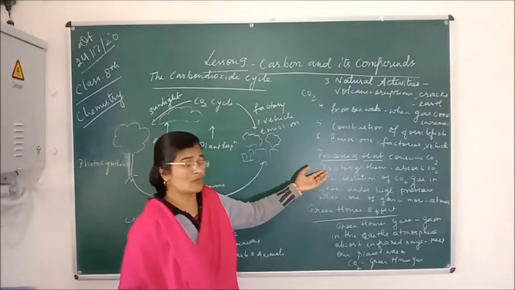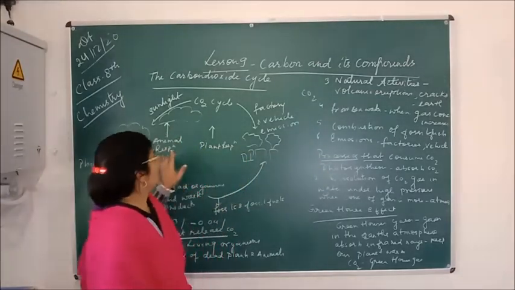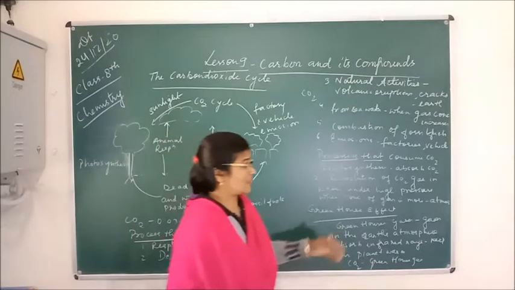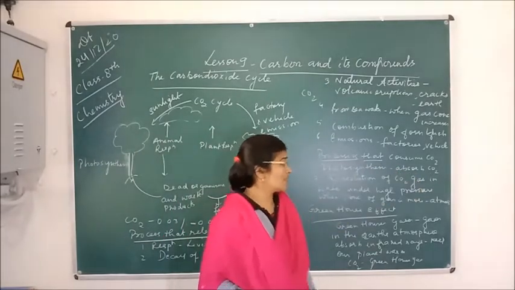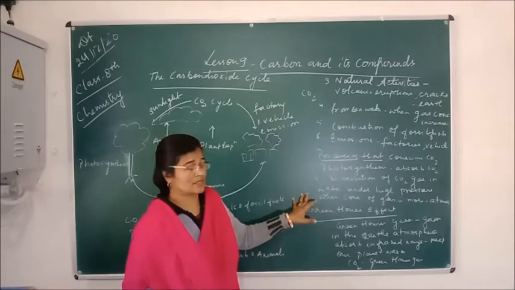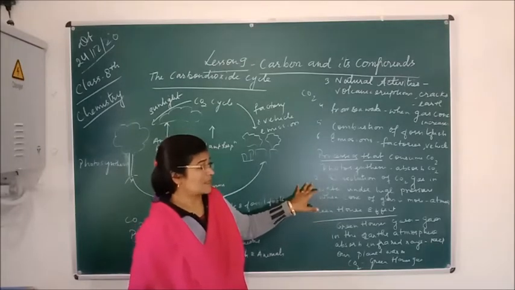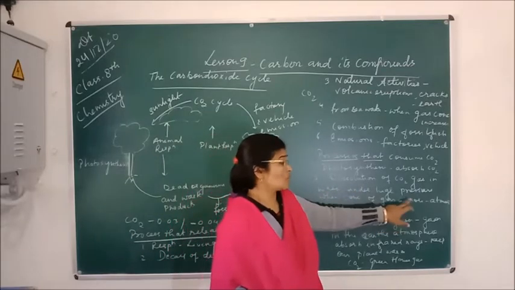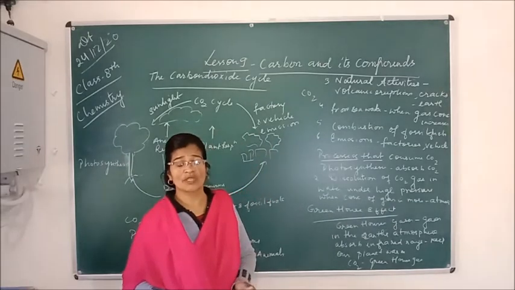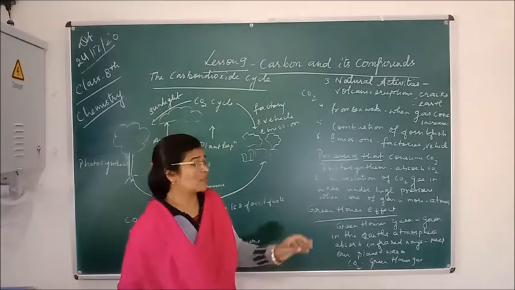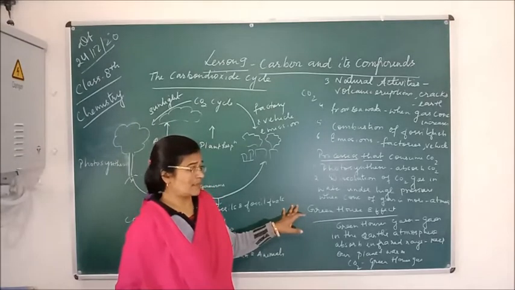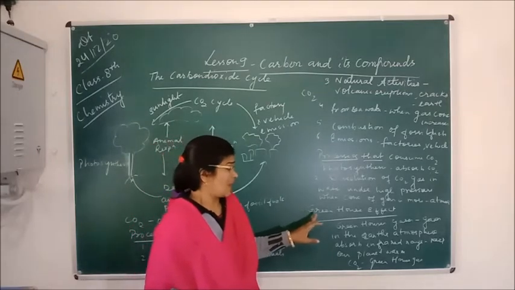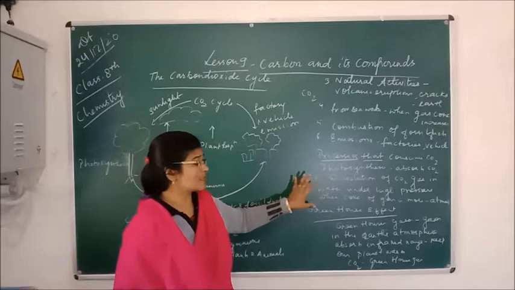I have already told you about photosynthesis: green plants do the process of photosynthesis in the presence of sunlight and chlorophyll. They absorb carbon dioxide and give out oxygen. So this is the first way carbon dioxide is consumed. Second is the dissolution of carbon dioxide gas in water under high pressure when the concentration of the gas is more. Whenever the carbon dioxide concentration in the atmosphere is high, the CO2 gas dissolves under high pressure. So these are the two ways through which carbon dioxide is consumed.